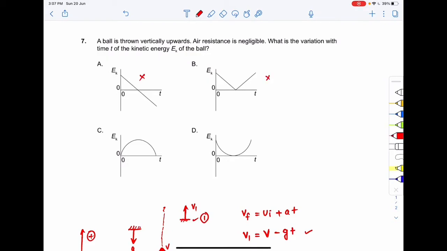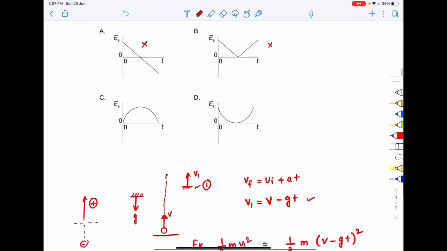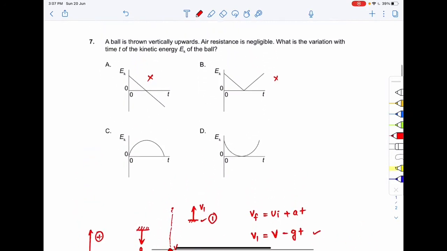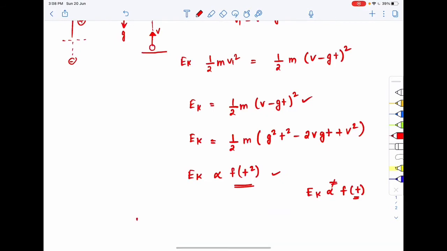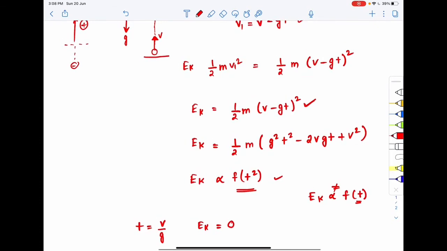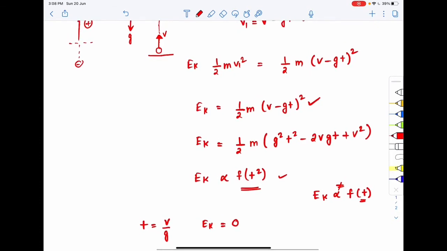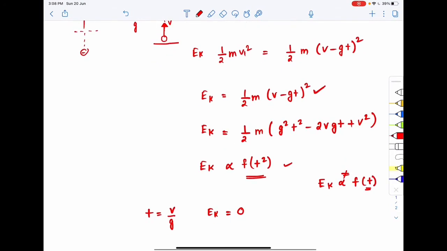Now between C and D, how will you differentiate this? These are both 2-degree graphs. Over here, at time equal to v by g, what will be the kinetic energy? Put t equal to v by g, so Ek will be equal to 0. So at time equal to v by g, what will happen?